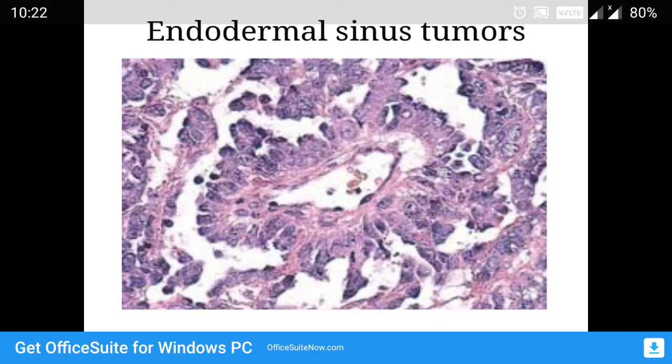So what is a Schiller-Duval body? These are cystic areas in the tumor. The cysts are lined by tumor germ cells, and the cyst contains a vessel in the center. The vessel again is lined by the tumor cells. That is called a Schiller-Duval body.